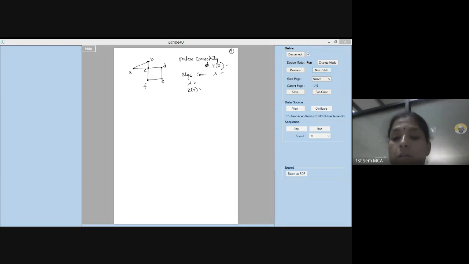C is the vertex connectivity, means 1. Give me your answers. K of G is 1, as somebody is telling.